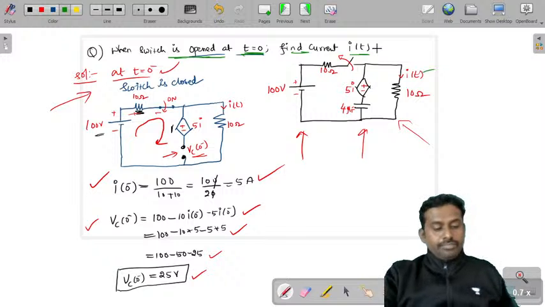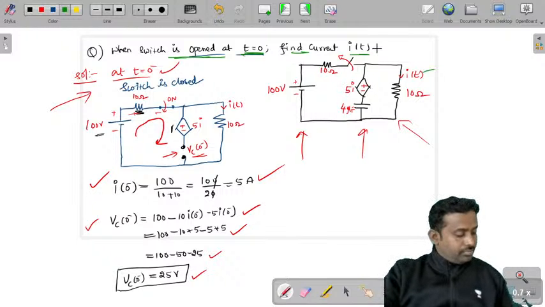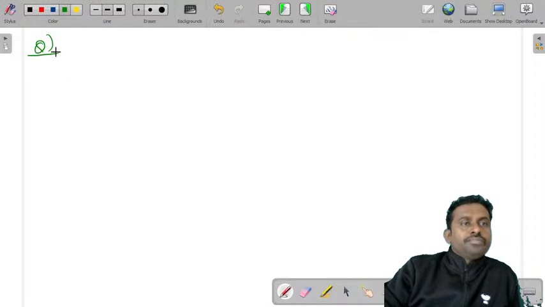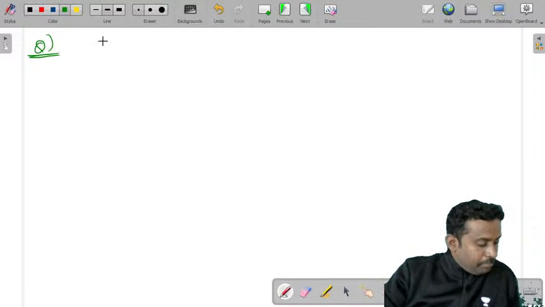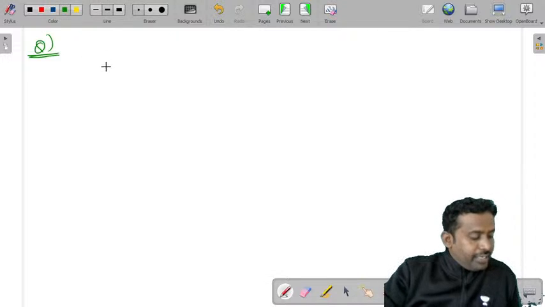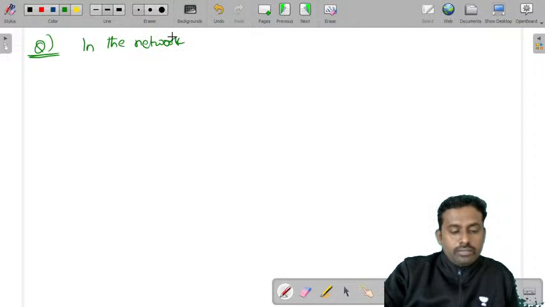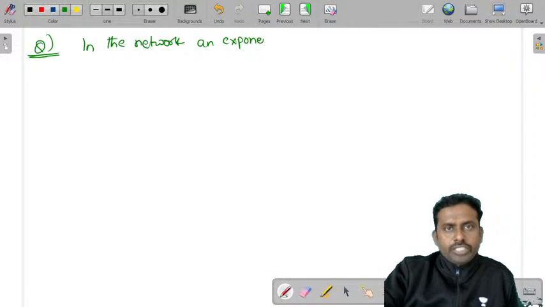There is another question. Let's try to take this question and try to solve it. Let's take one more question. The question is, in the network, an exponential voltage.